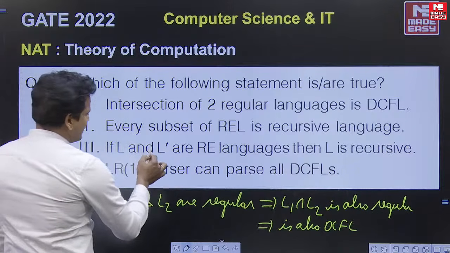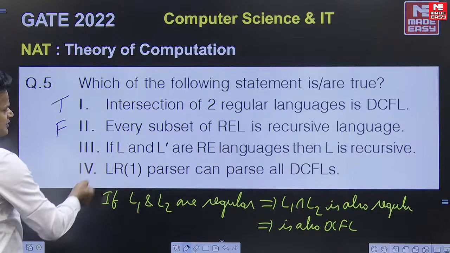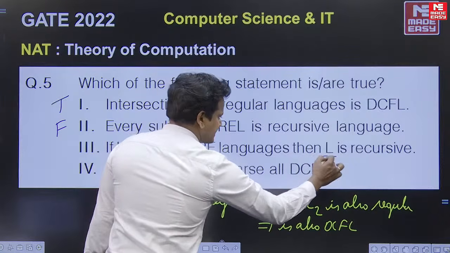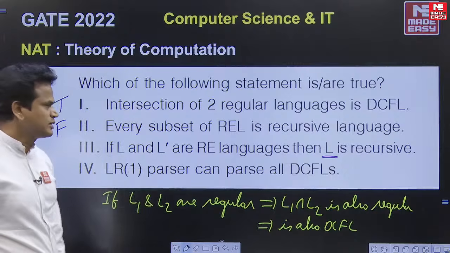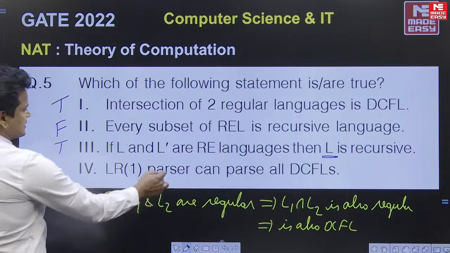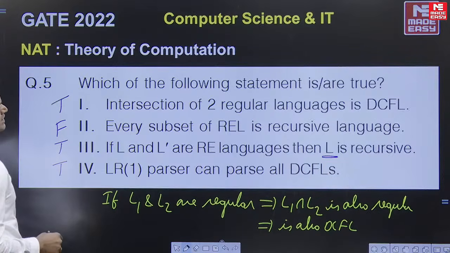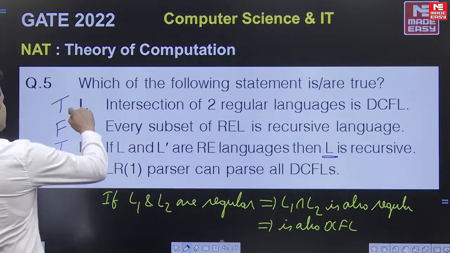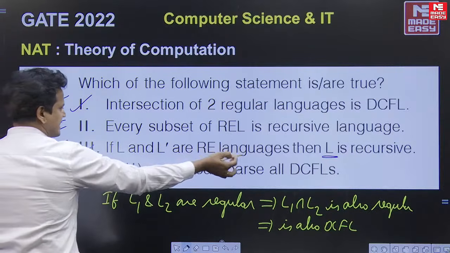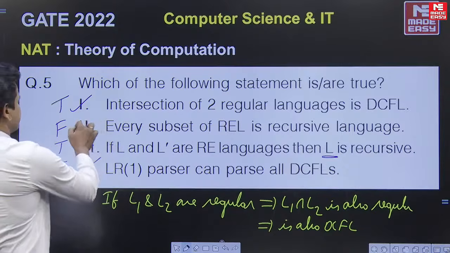Next, if L and L bar both are recursively enumerable languages, yes, it is a standard theorem. If L and L bar both are recursively enumerable, then L is recursive and its complement L bar is also recursive. So this is also a true statement. Next, an LR(1) parser can parse all deterministic context-free languages. So this is also true. Which of the following statements are true? 1, 3, 4 are true except the second statement.